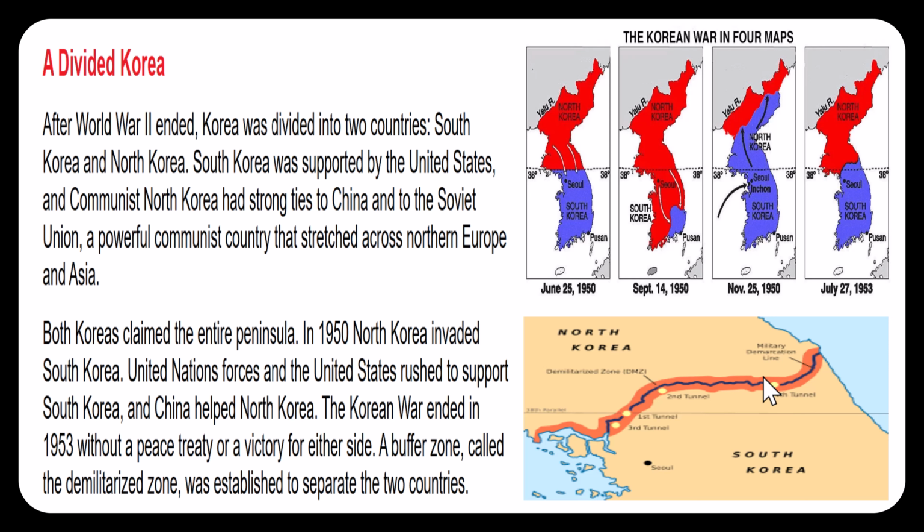Question number 20. What was the Demilitarized Zone, or the DMZ? That was, as you can see in this picture here, a buffer zone set up to separate the 2 countries. They weren't supposed to have any military in there. That's why it's called demilitarized. That's to allow both sides to feel like the other side's not at their border looking to fight.